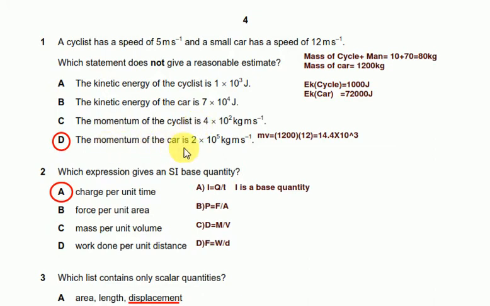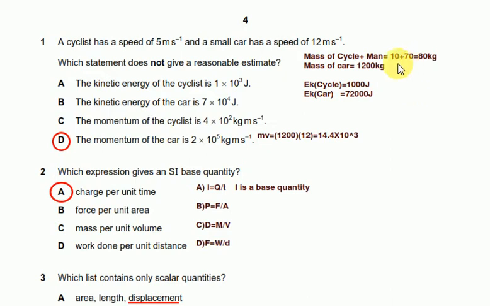Now for these types of question, we must know the average mass of the objects. Let's suppose that a small cycle is almost 10 kg, and an average man is about 70 kg.